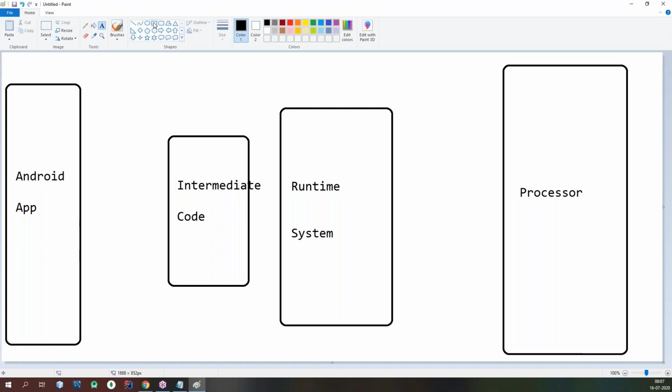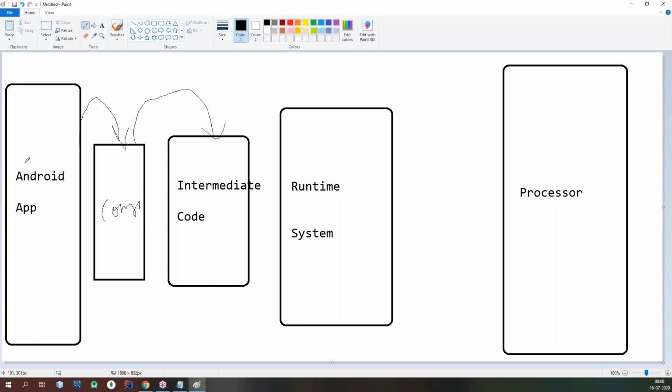Ultimately, the compiler, whatever compiler we have, compiles your Android application and translates your high level code into intermediate code.